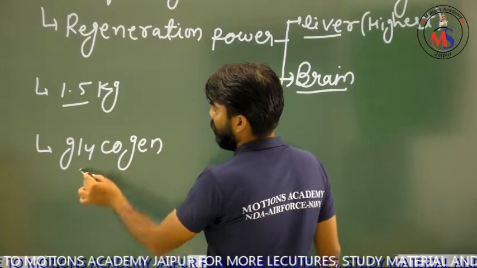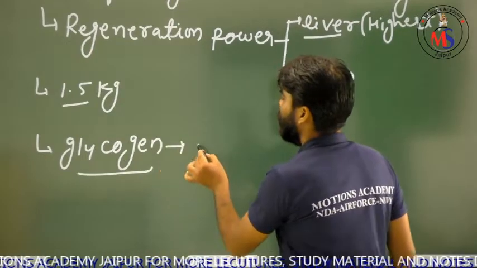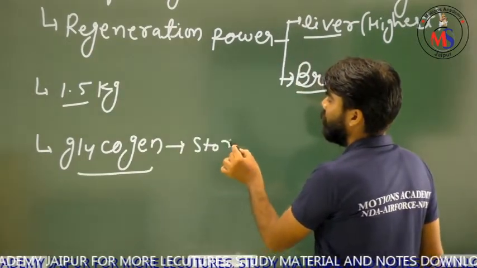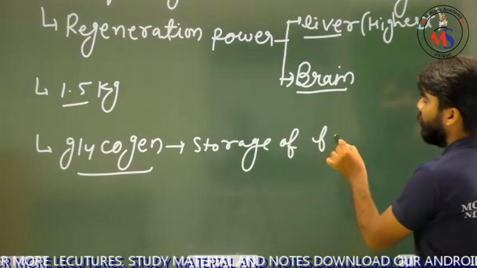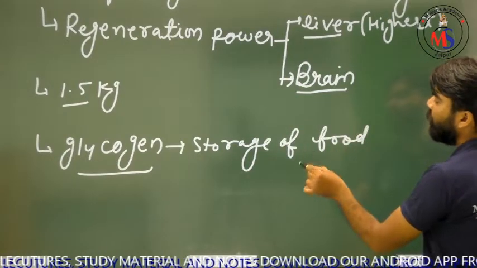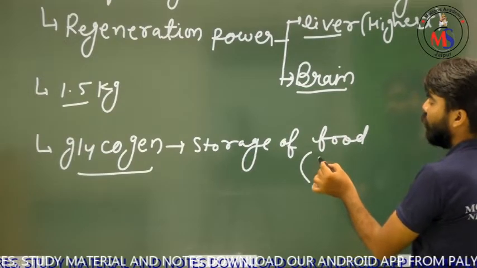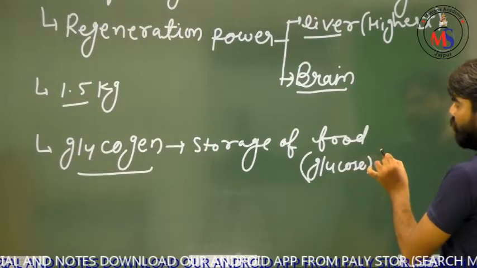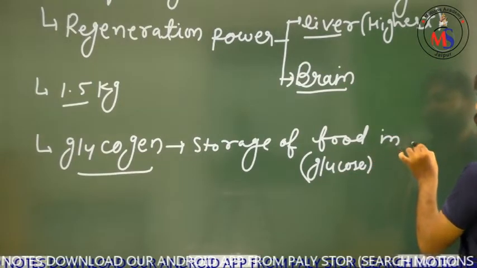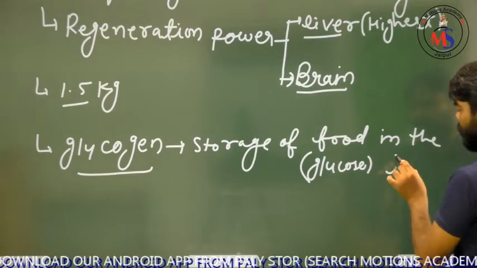Glycogen. Glycogen means storage of food, and that food may be called glucose, in the liver.